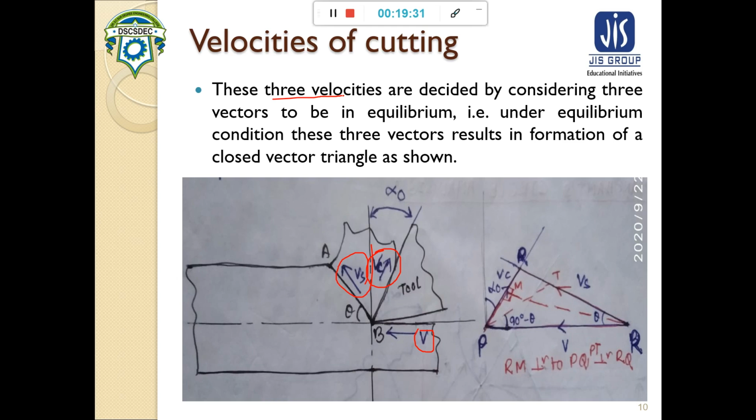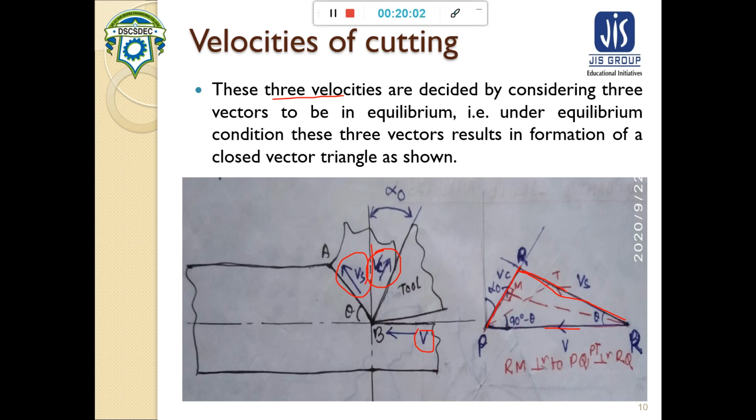That velocity triangle is shown here as the triangle PQR. In this direction is the cutting velocity, in this direction the chip velocity, and this is the direction of the shear velocity.